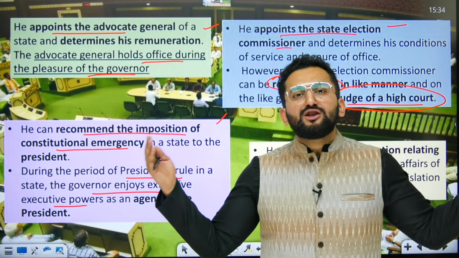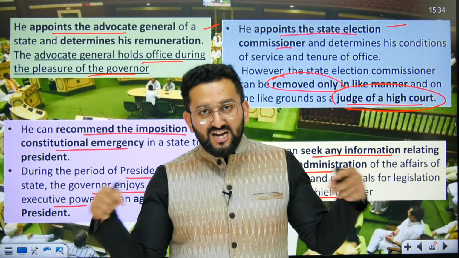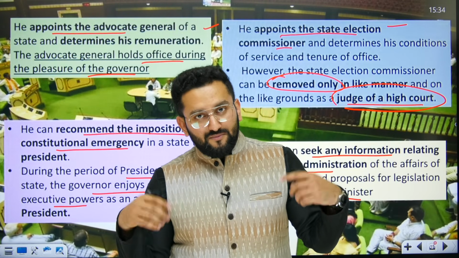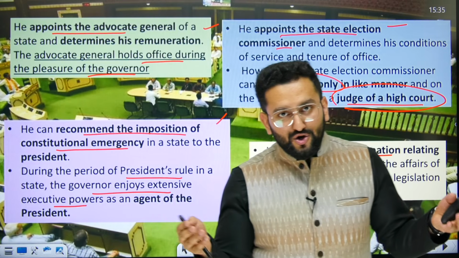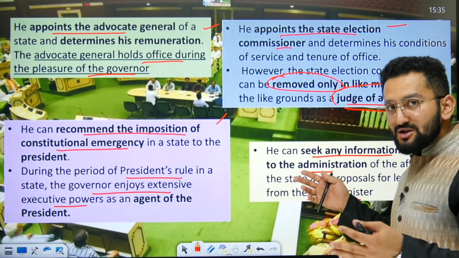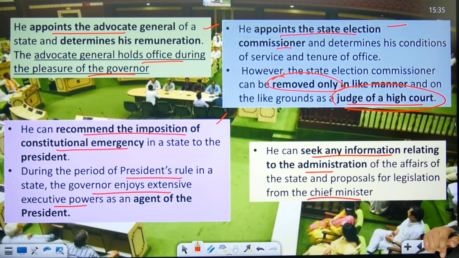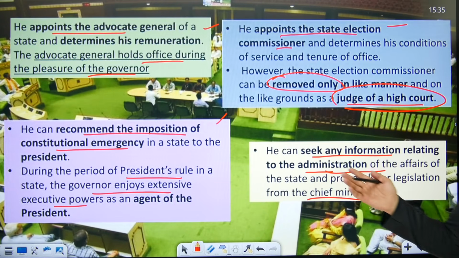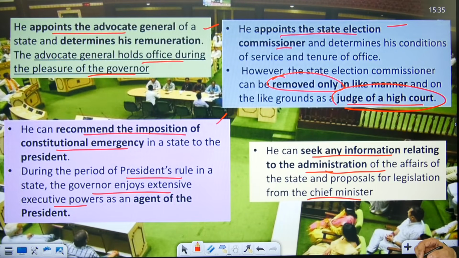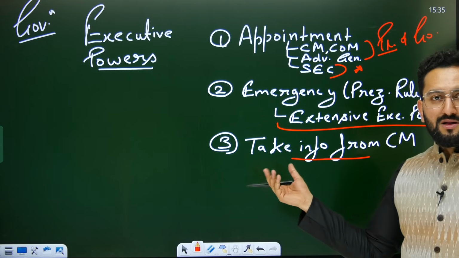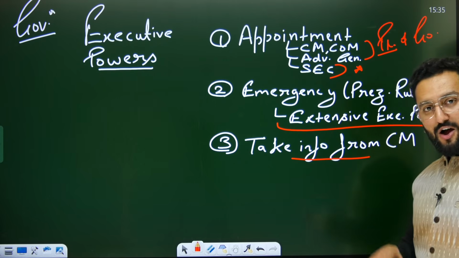And how can you ensure free and fair election? The key official in the state should be a neutral one, free from any bias. So that person should be given this security. He can seek any information relating to administration. As I told you, seek information. So I think broadly, if you remember this, then it would be a cakewalk for you. I hope it is clear to you now.